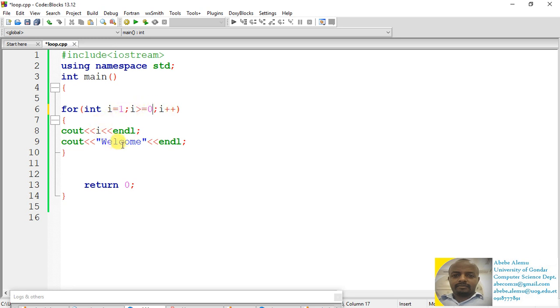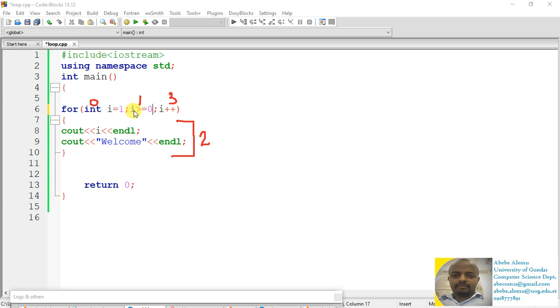Display 2 and welcome. As you know, this is step 0, this is step 1, these two are step 2, and this is step 3. Step 0 will be executed only once. So I equals 1, true. 1 greater than 0, true. Go to step 2. Display I, display welcome: 1, welcome. Go to step 3. Increment the value of I by 1. It was 1 plus 1, 2.